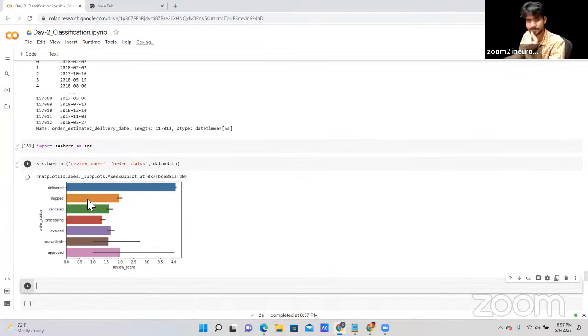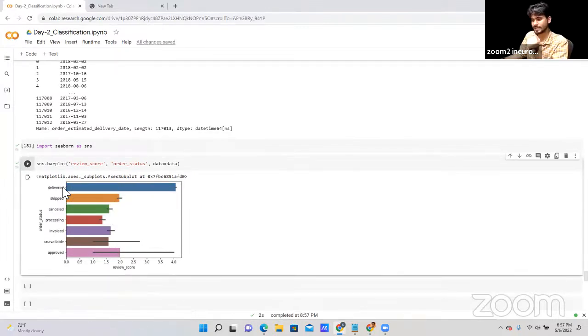So as you can see here, we have an output in the form of delivered, shipped, canceled, processing, invoiced, unavailable, and approved. Okay, you can change the X and Y, whatever you want. Okay, you can change the value as well. So right now it's in like, let me change it. Depends on your order status, whatever the data that we have. So it will be clearly visible, order status.